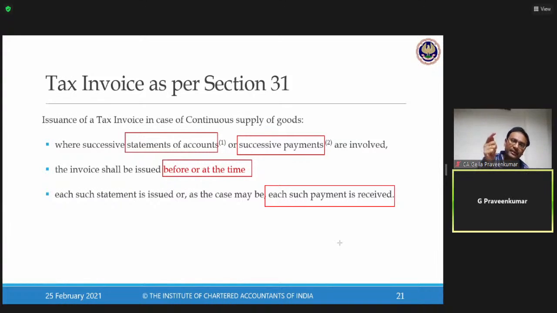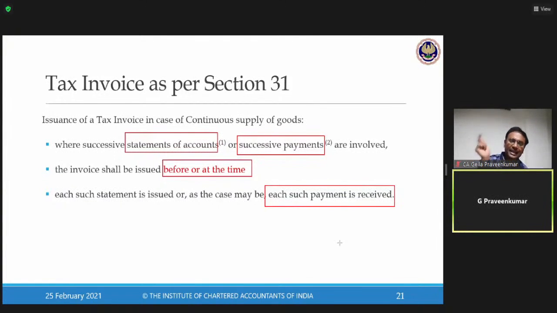Before or at the time of issuing that particular statement. Sir, if I issue a statement on 31st July, if I raise a bill on 1st August, is that acceptable? Answer is no. Provision says before or at the time. The moment I raise a statement on 31st July, I am bound to raise a tax invoice on 31st July.